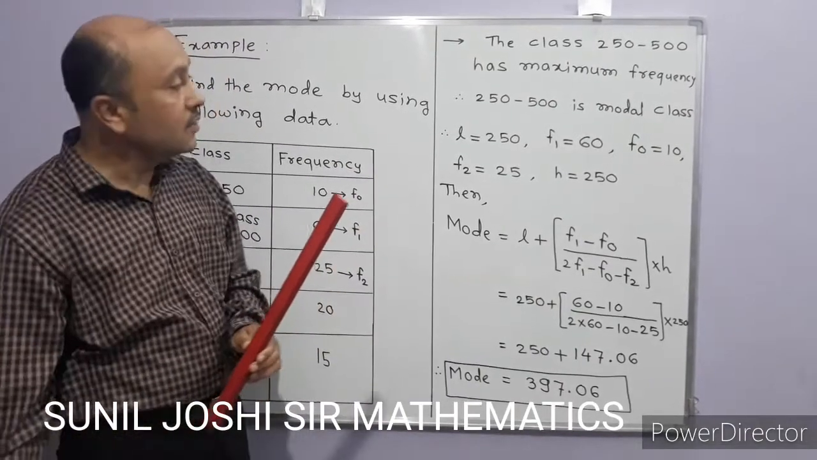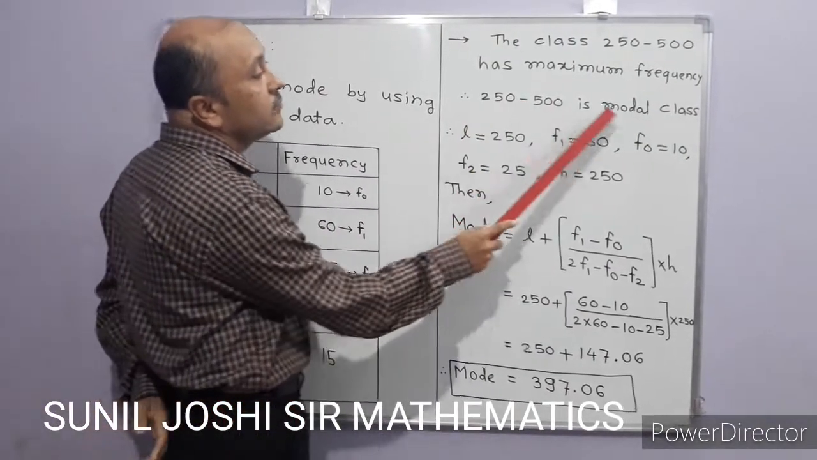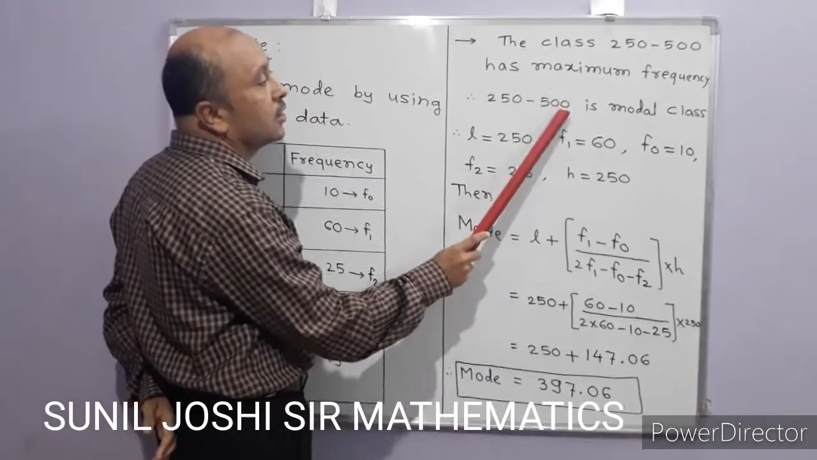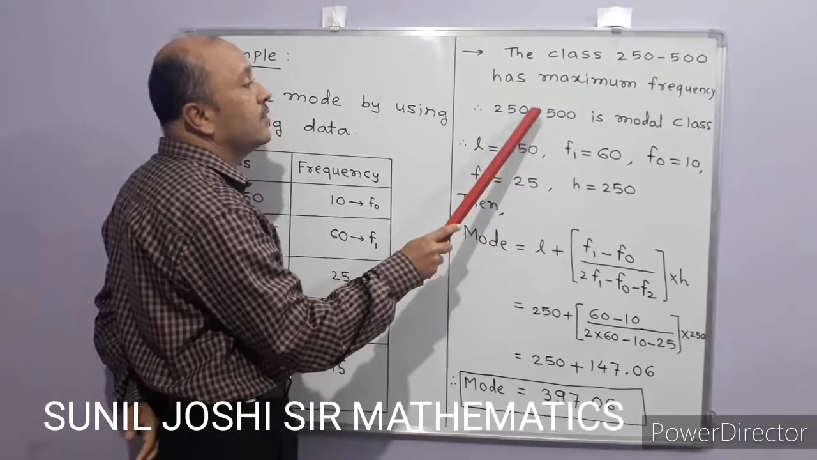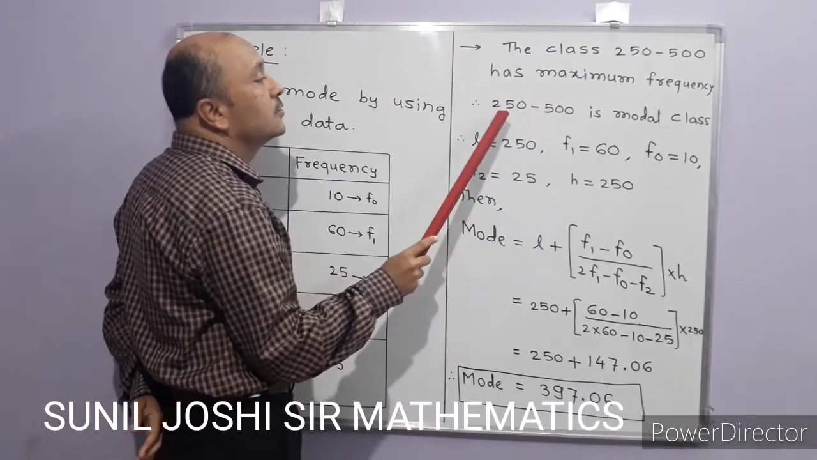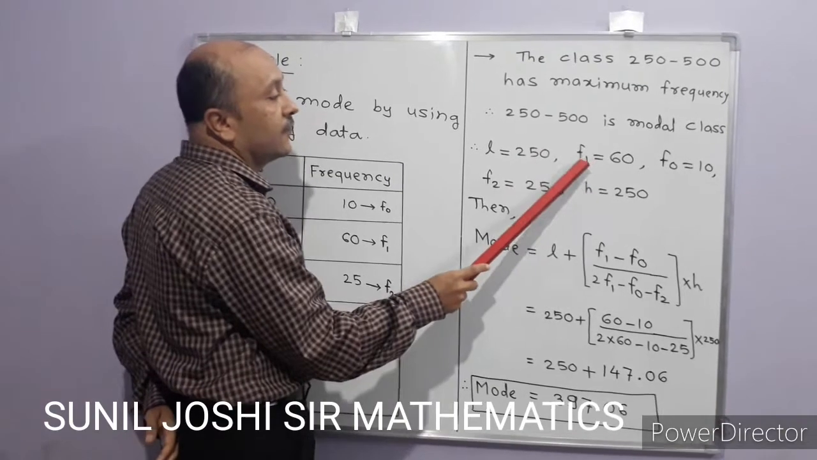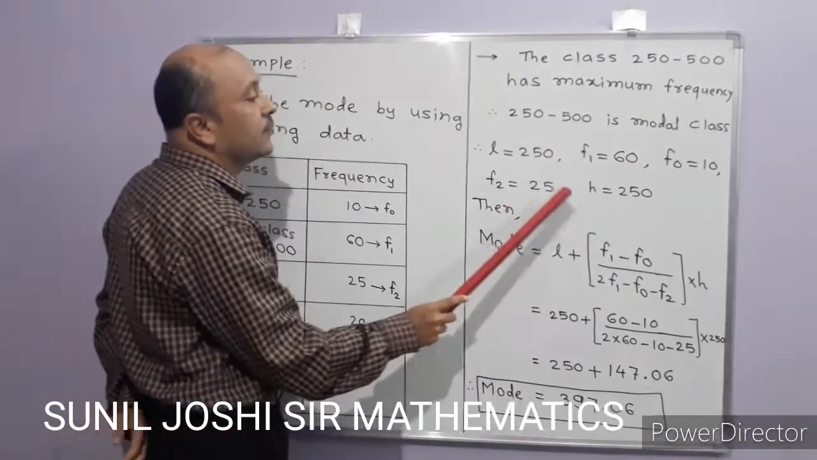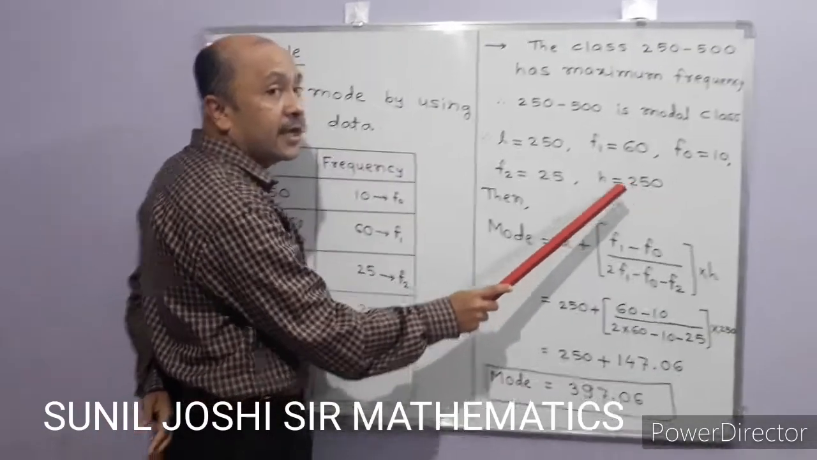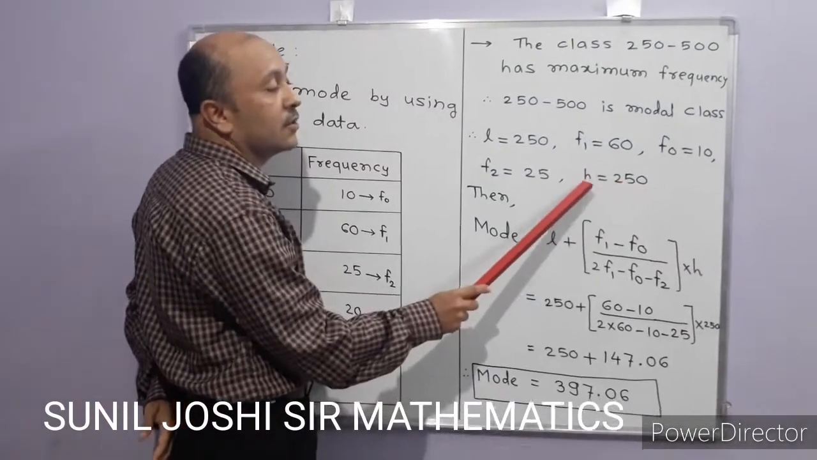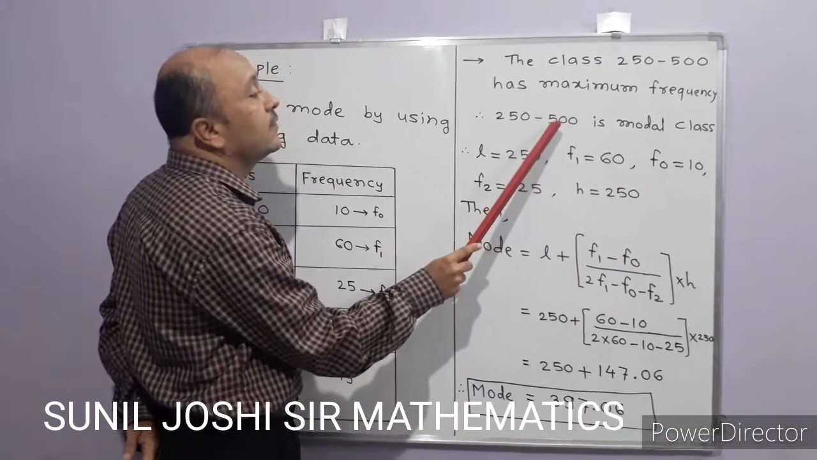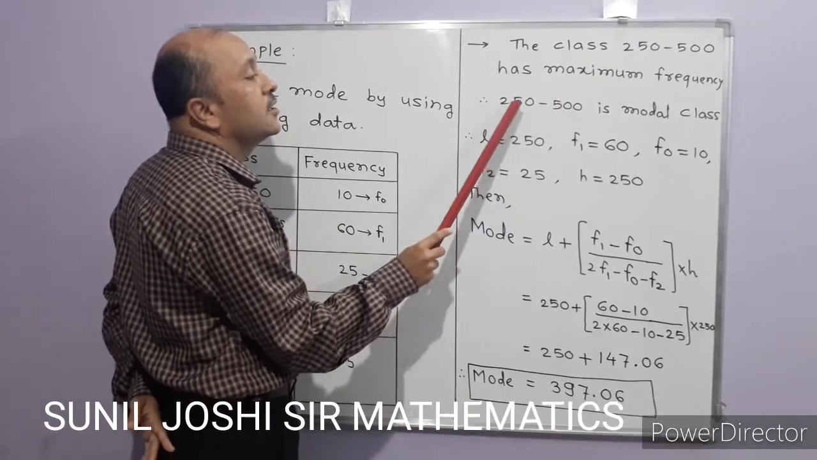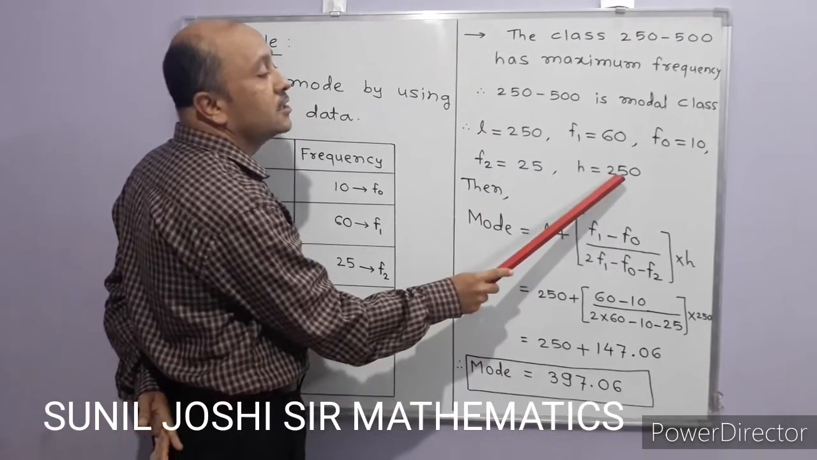See the values: 250 to 500 is the modal class. Then L is the lower limit of the modal class. 250 is called the lower limit, 500 is called the upper limit. So the value of L is 250. Then F1 is 60, which we already wrote in the table. F0 is 10, F2 is 25, and h is 250. So how to calculate h? h is called the class size or class width. It is calculated as the modal class upper limit minus lower limit. So 500 minus 250, we get 250.